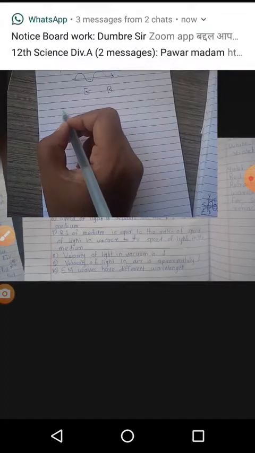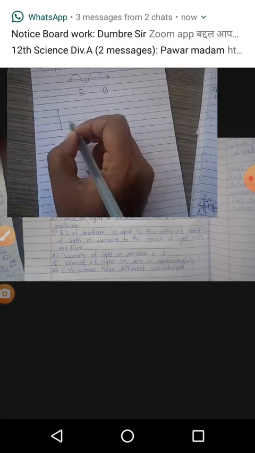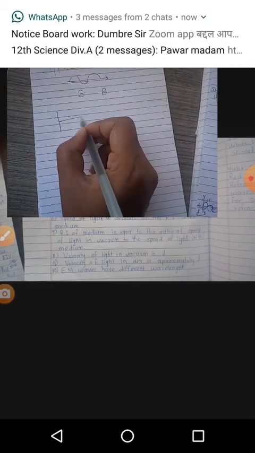Electromagnetic waves consist of oscillating electric and magnetic fields. Here we have the x axis, the y axis, and the z axis.